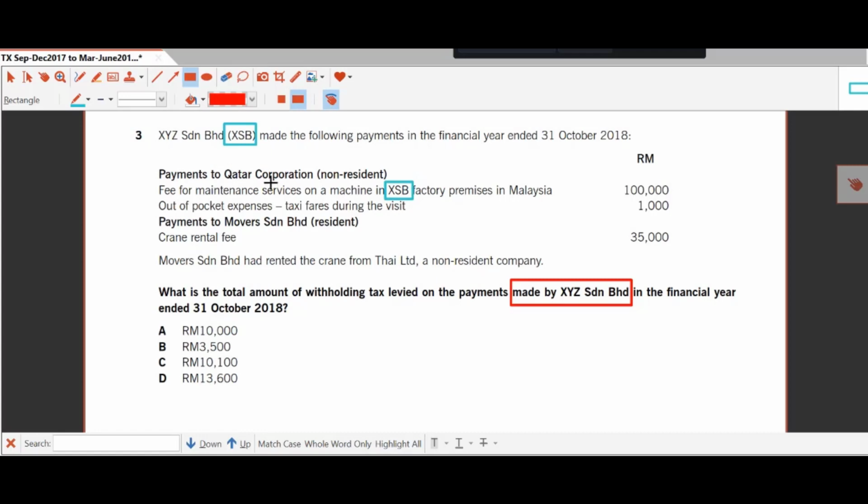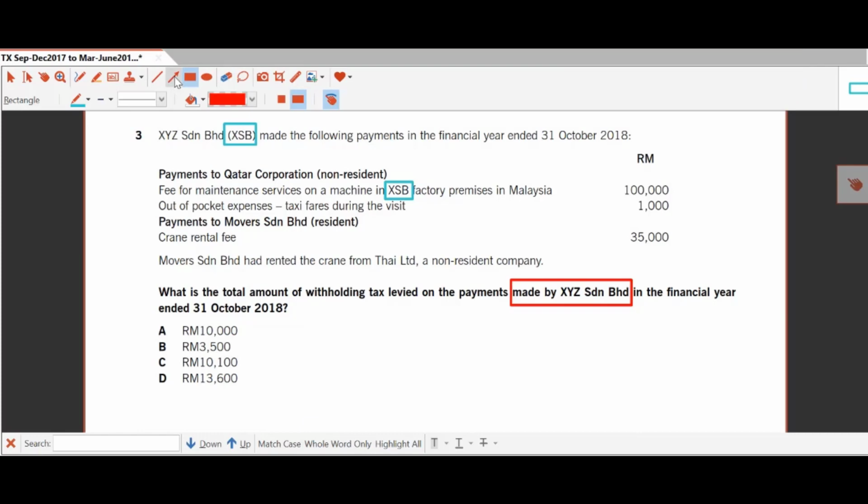Okay, so they're getting Qatar to do maintenance, and then Qatar will also charge them for taxi fare when they're around. So there's a reimbursement if you look at it. Okay, and then XSB also pays to movers, which is a resident, the crane. They order a crane, and movers actually rented the crane from Thailand, a non-resident company. So of all these payments, the question is how much and what kind of withholding tax that we need to impose, and which amount. Now that's the thing that you have to consider.